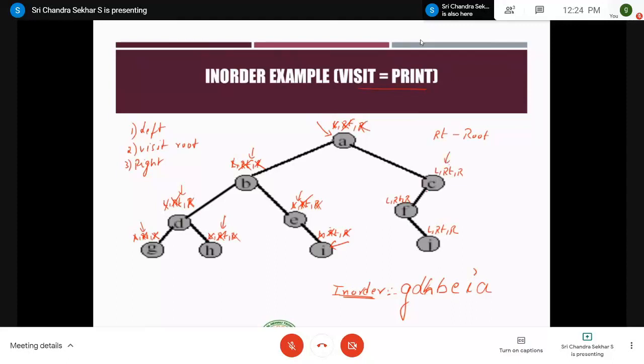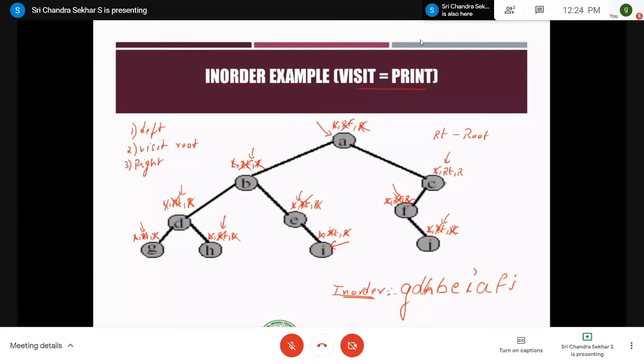Here the first step is left, go to left. Here F does not have a left child, strike it off, but the second step is printing. Print F, this is completed. Third step is go to right. Here we have J, and there is no left child, strike it off, and print the root, that is J is printed as the output, strike it off, and then you go to the right child, there is no right child, cross it off, right? Now you go to its parent, all the three steps are completed.